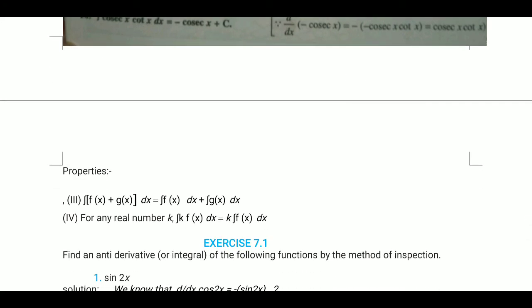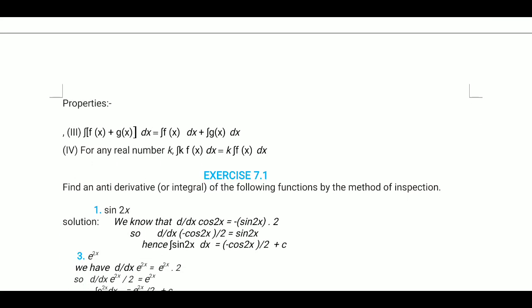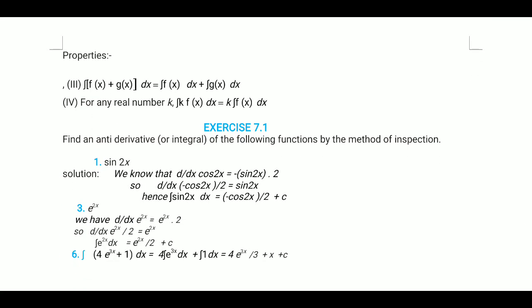Now some properties. Integration of f x plus g x dx is equal to integration of f x dx plus integration of g x dx. If we have a sum inside the integration, then we can separate them, integrating separately. For any real number k, integration of k f x dx is k times integration of f x dx. This is the procedure. Now there is an exercise.